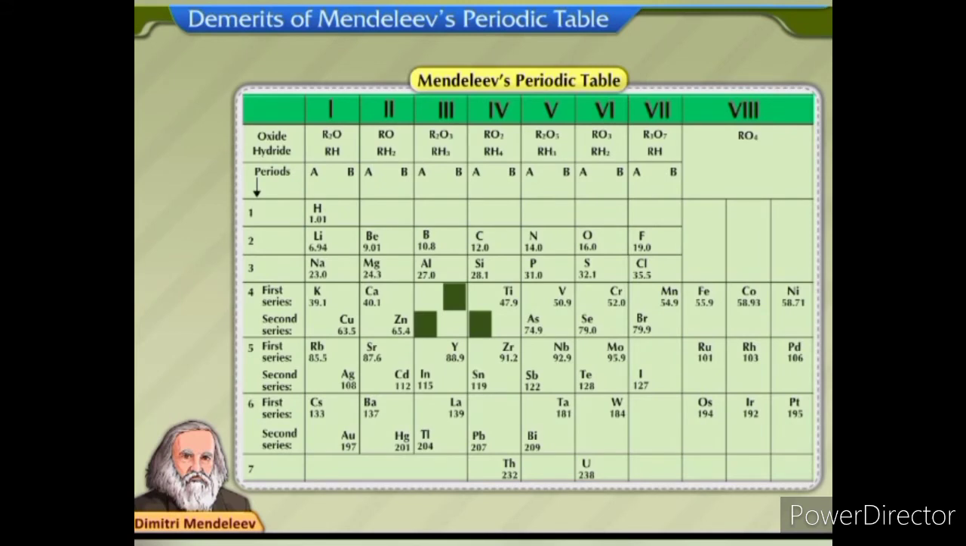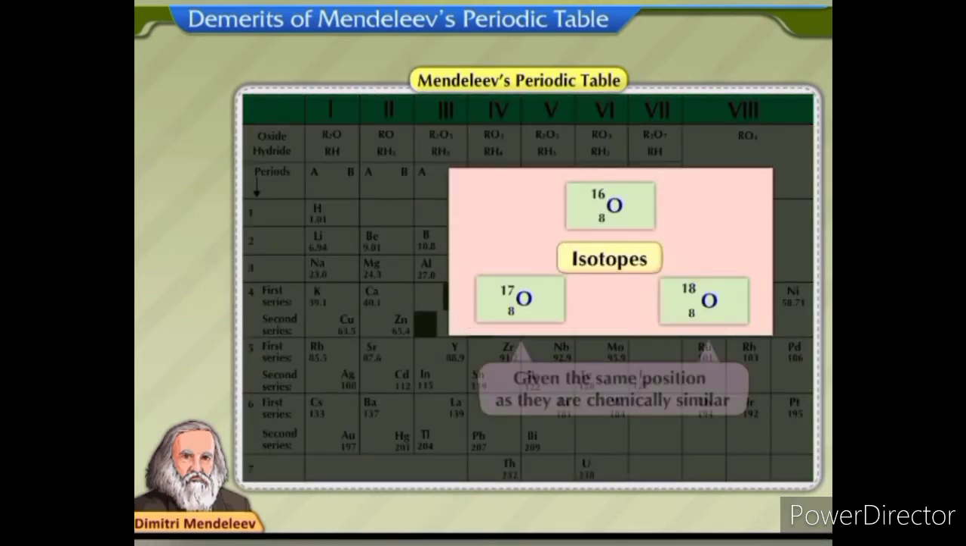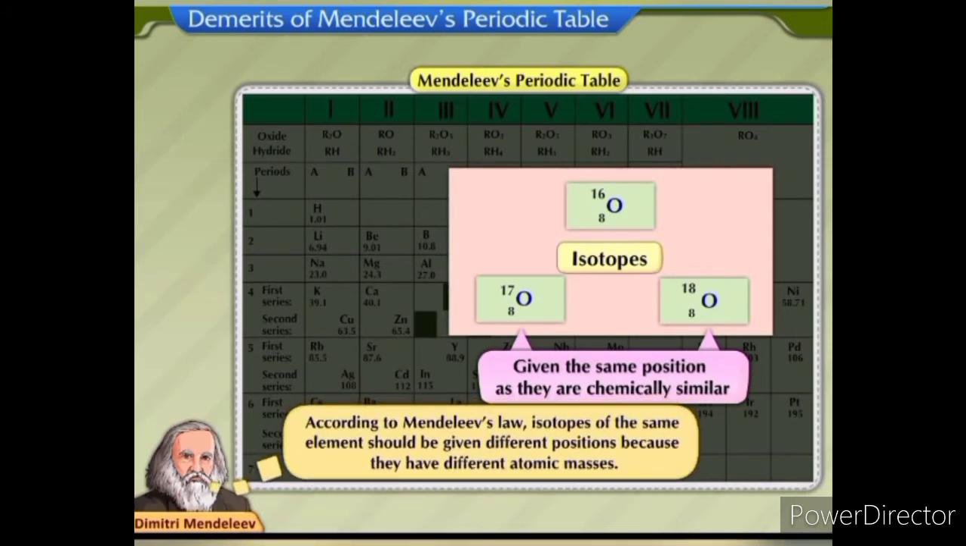was that isotopes of the same element were given the same position in the periodic table. For example, isotopes of oxygen were given the same position as they are chemically similar. But, according to Mendeleev's law, isotopes of the same element should be given different positions because they have different atomic masses.